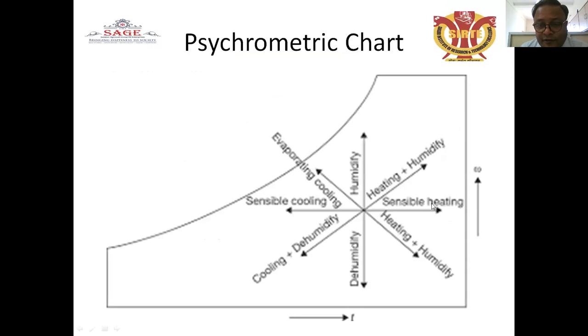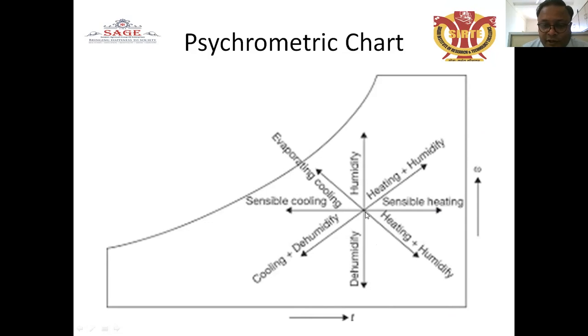These are the processes on the psychrometric chart: sensible heating OA, sensible cooling OB, heating and humidification, OC, OD. This is cooling and dehumidification. These are the different processes. So the humidity increases here. This is the psychrometric chart with the dry bulb temperature, already discussed in the previous class, and this is the specific humidity. Specific humidity increases in increasing order here. The dry bulb temperature increases from left to right.